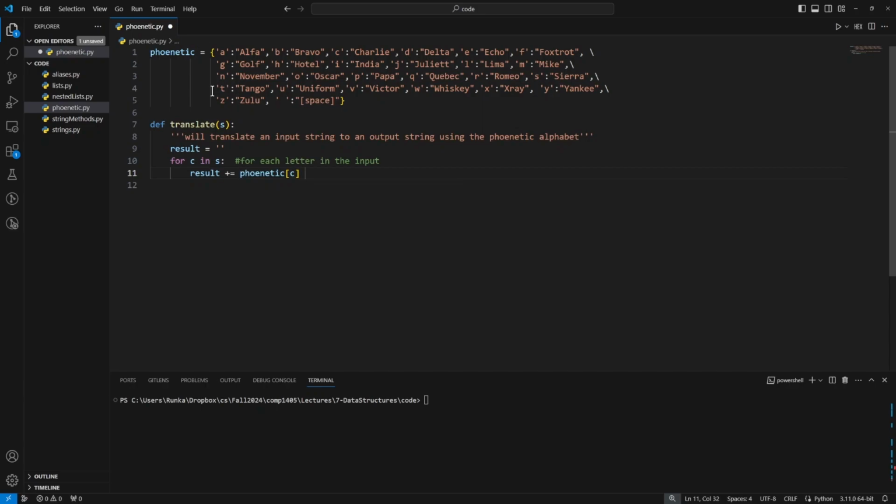Now if the input is one word like hello, we have H, and then right next to it an E, and right next to that an L. In the output, we want them to be separate words. We want them to be spaced out a little. So we want hotel, and then next to it echo, and then next to that Lima. We don't want them to be scrunched together all as one big word. We want to have separate words. So the only other thing we need to do is include a space after we've translated the words. And when we're done, we can return the result and test it out.